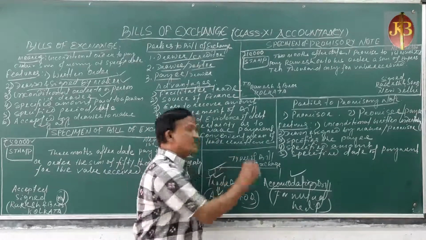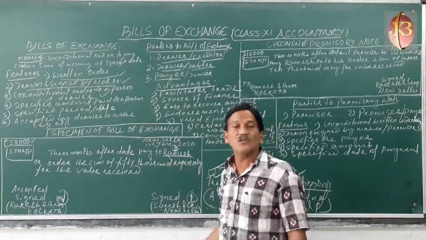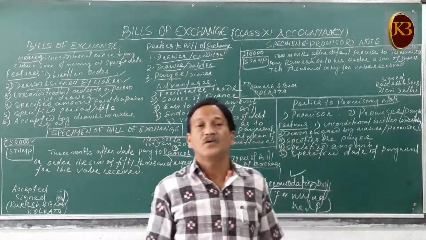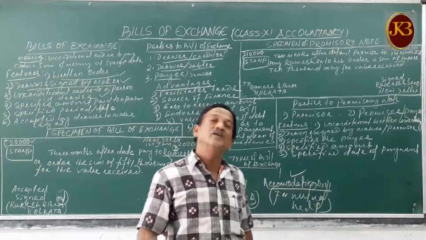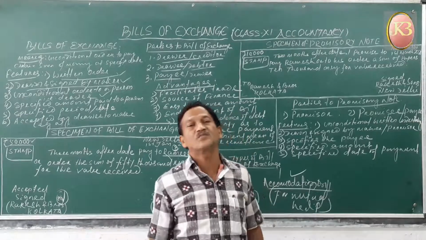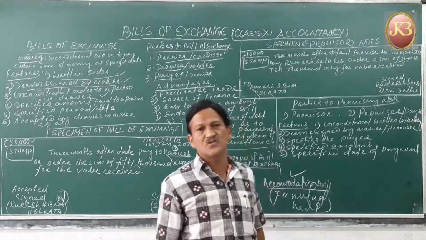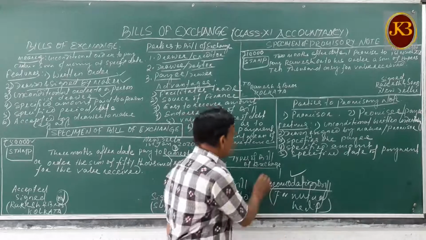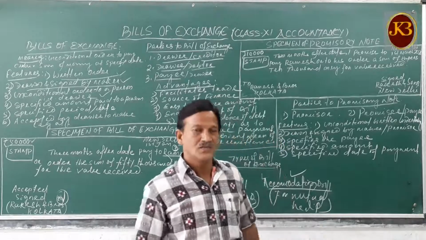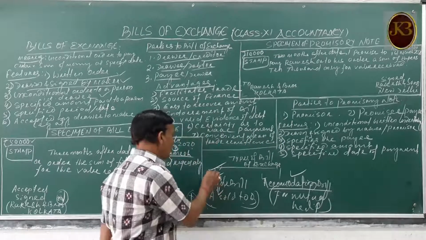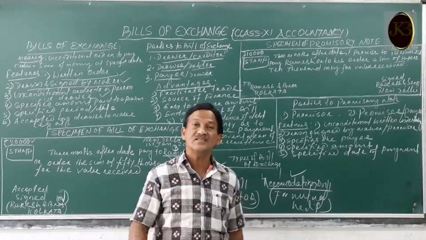Generally, the trade bill is used, which is for our discussion, and accommodation bill is not in your syllabus for class 11 accountancy. When you go for higher studies like graduation or professional courses, chartered accountancy, cost accountancy, or post graduation, there you will read the accommodation bill transactions and the accounting treatment. So in this syllabus we are confined to trade bills, that is, where buying and selling of goods is there, and bills are issued.